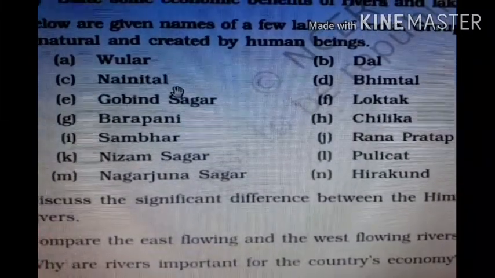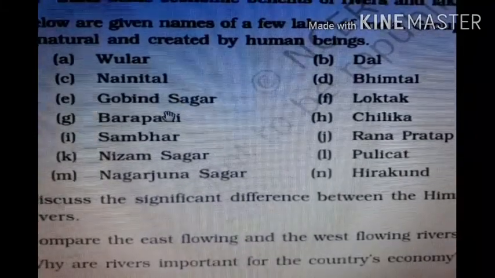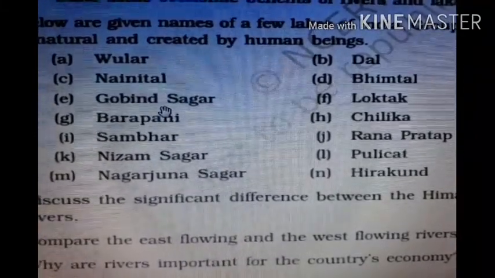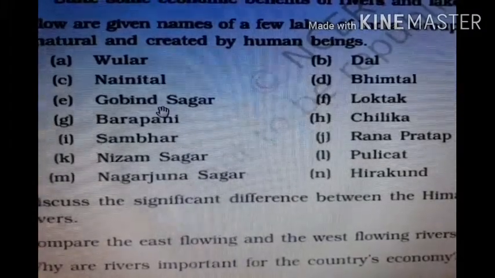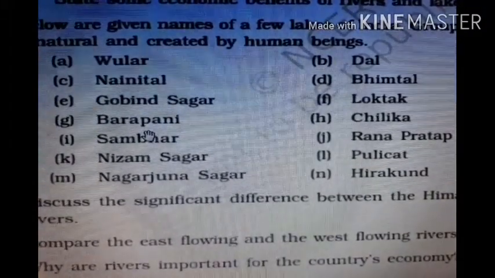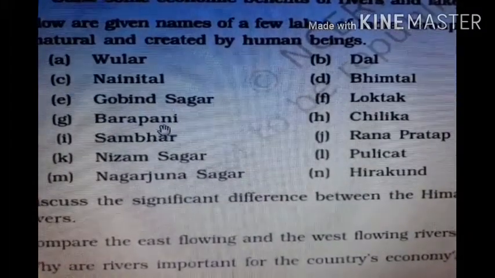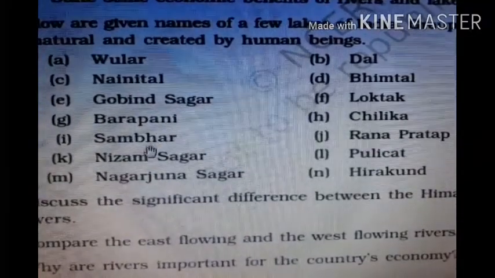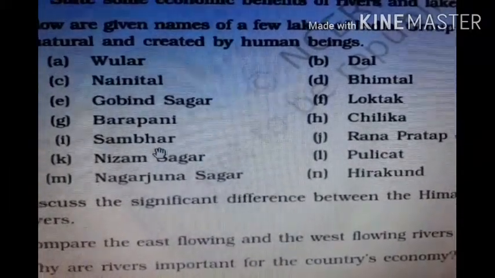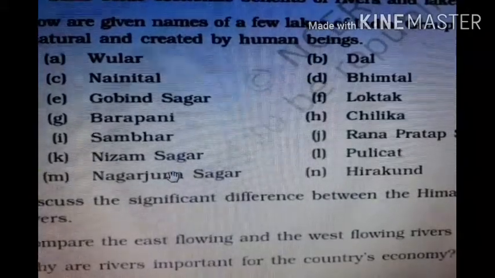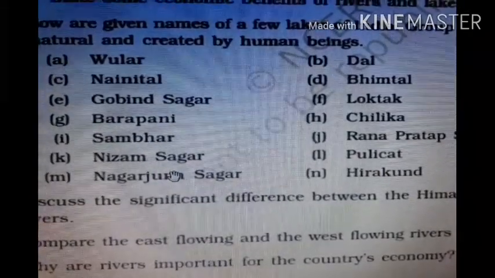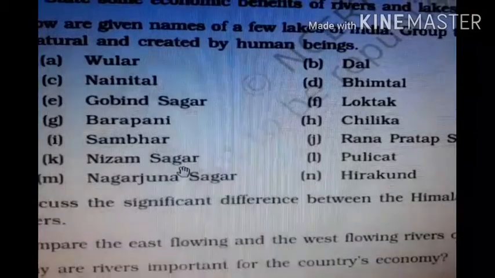Nainital is the natural lake. Gobind Sagar is man-made lake. Next is Barapani, a natural lake. Then Sambar is a salt lake. It is also a natural lake. Nizam Sagar is an artificial, man-made lake.